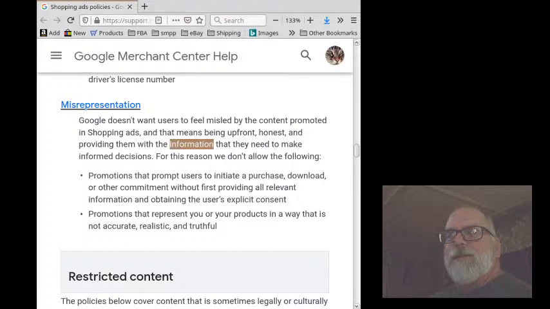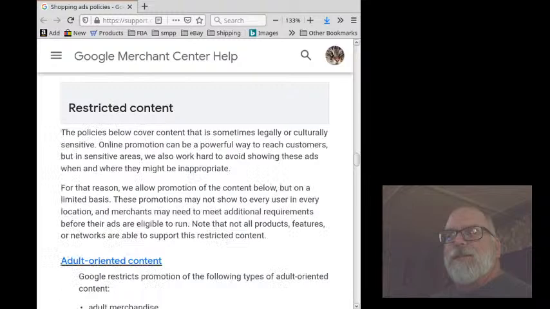Promotions that represent you or your products in a way that is not accurate, realistic, and truthful. Restricted content. The policies below cover content that is sometimes legally or culturally sensitive.